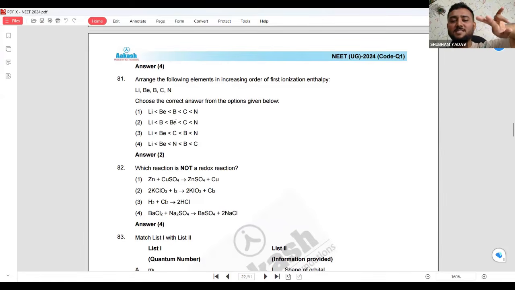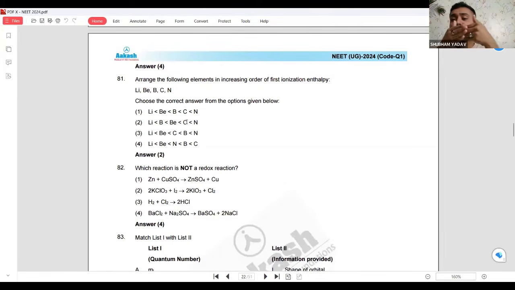Why? Because this is an exception. Boron or beryllium mein there is an exception. Okay, ionization enthalpy of beryllium is more than boron, although boron is after beryllium, but only for beryllium and boron this is an exception. A very beautiful question made by an exception, which you should do wrong. That is the reason NTA has given this.